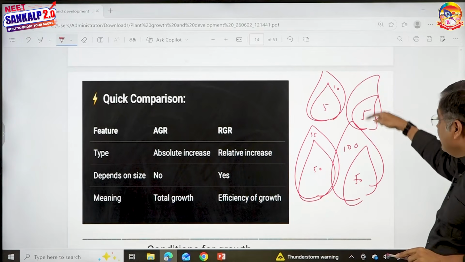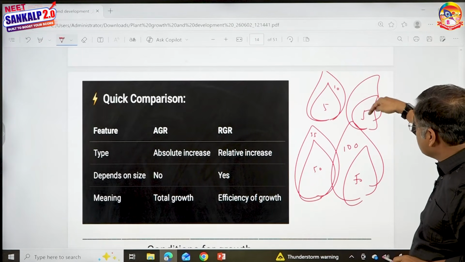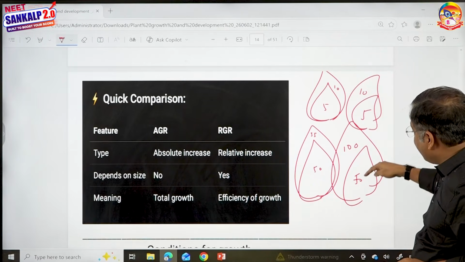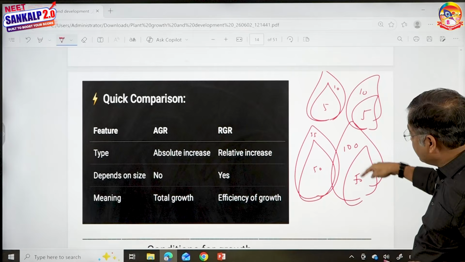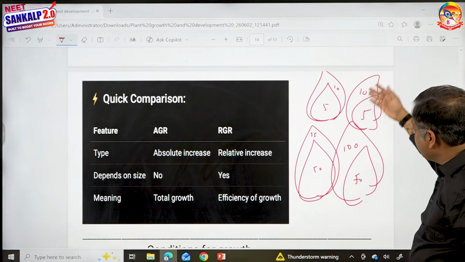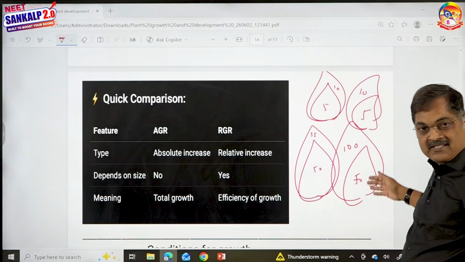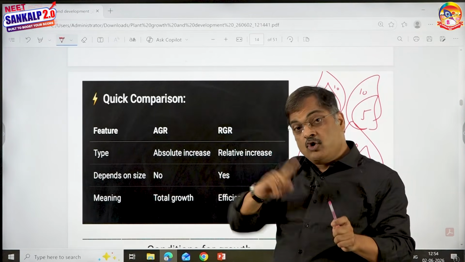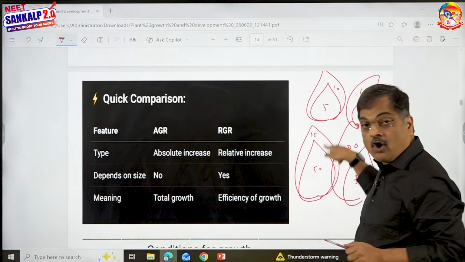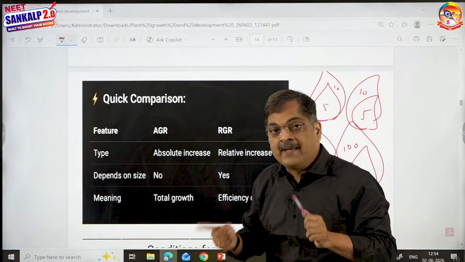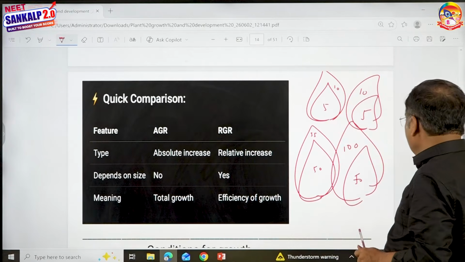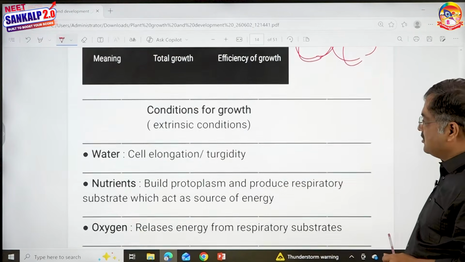The absolute growth rate is different: 5 has become 10, so the absolute growth rate is 5, and for this it is 50. Absolute growth rate is different, but the relative growth rate in both is 100% and 100%. So the relative growth rate is same, absolute growth rate is different. But in the earlier case, absolute growth rate is same, the relative growth rate can be different. That is an important point to remember.